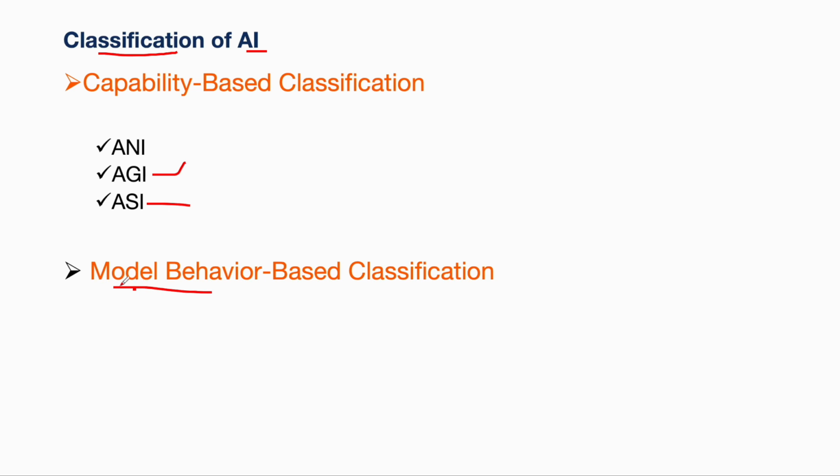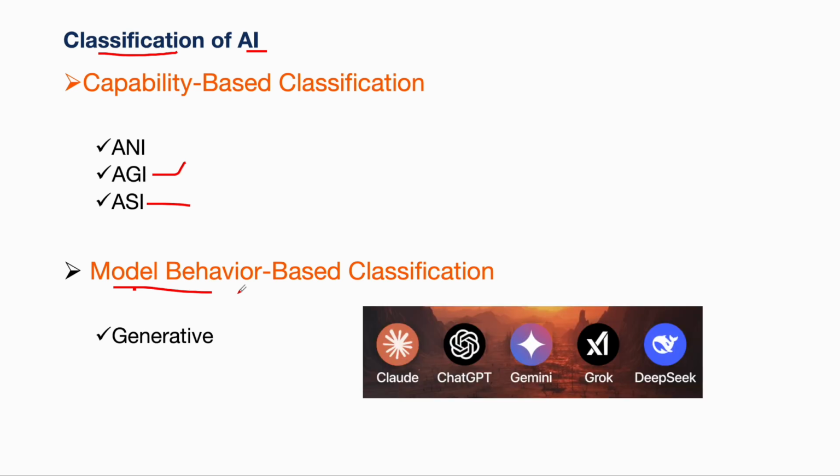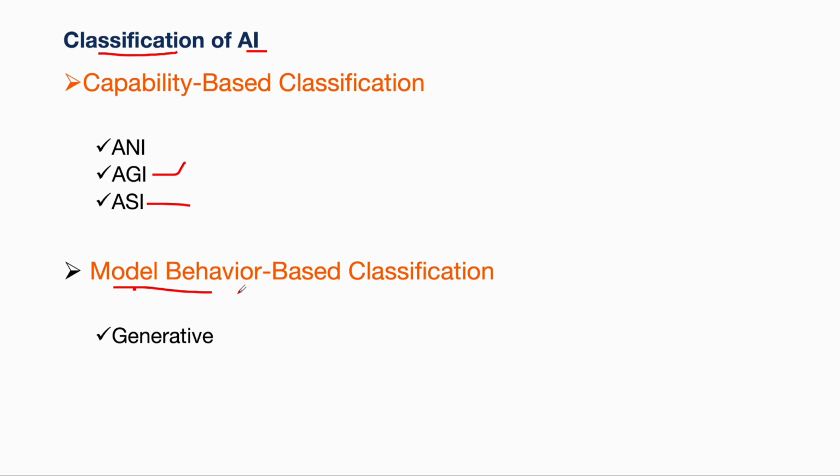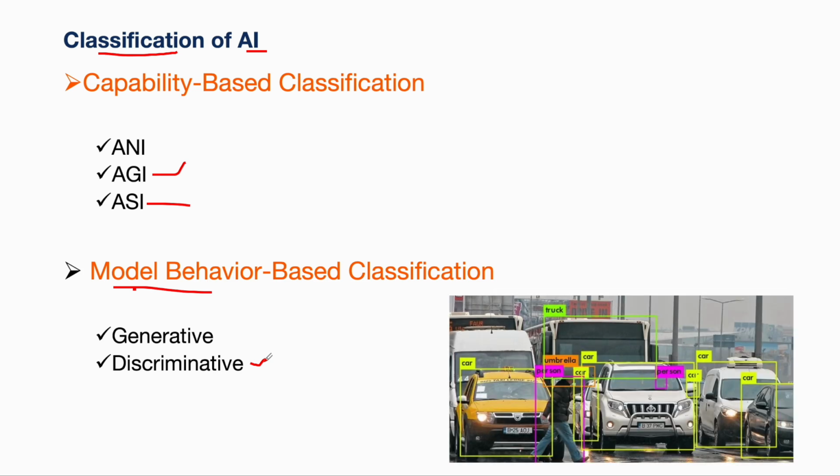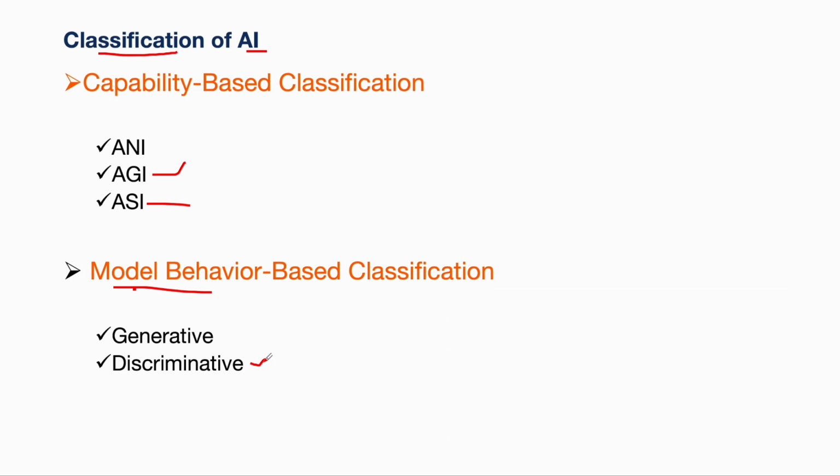We can also classify the AI in another way, that is using model behavior. Here, there are mainly two types of AI systems. One is generative AI. It means which can generate something like a text or an image or an audio or a video, right? Such as ChatGPT, DeepSeek, etc. are generative AI. And another type is discriminative. It means it can differentiate between two different things. Discriminative AI systems include such as image recognition systems, spam email detection, object detection, medical diagnosis systems, etc.